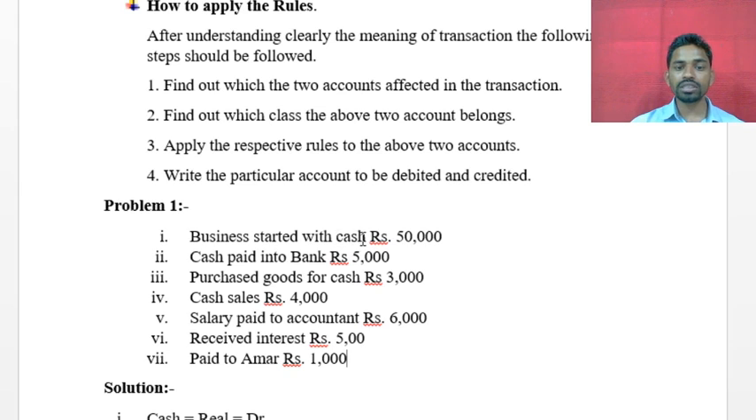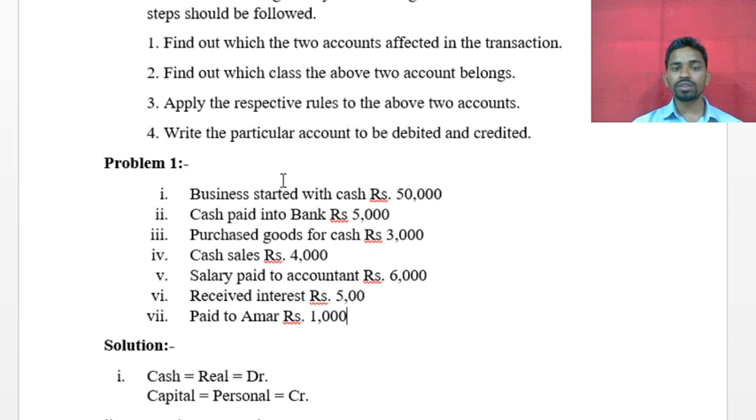Next, what is he going to invest? Cash is going to be invested. So the second account is cash. So for transaction number one, the solution is one account cash and one account capital. Like this we have to ascertain, find out the two accounts. So capital account and cash account we got. Now the next step is: find out which class the above two accounts belong to.